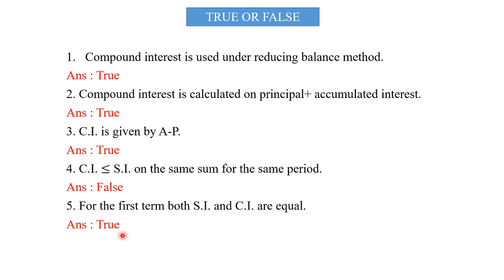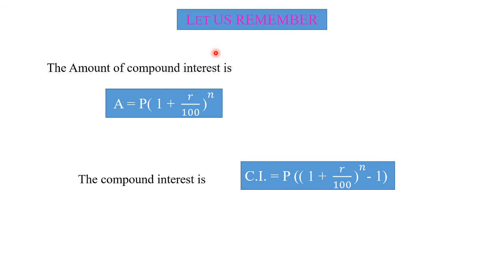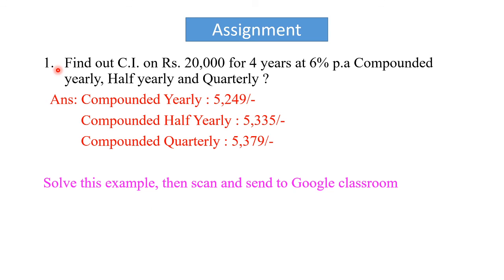It is also true. Okay, student, let us remember: the amount of compound interest is calculated by A is equal to P in bracket 1 plus R divided by 100 bracket raised to n, and the compound interest is calculated by P in bracket 1 plus R divided by 100 bracket raised to n minus 1.